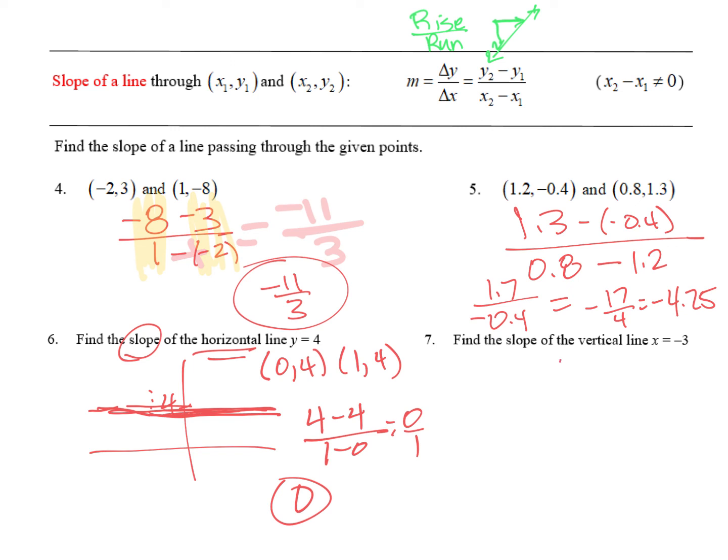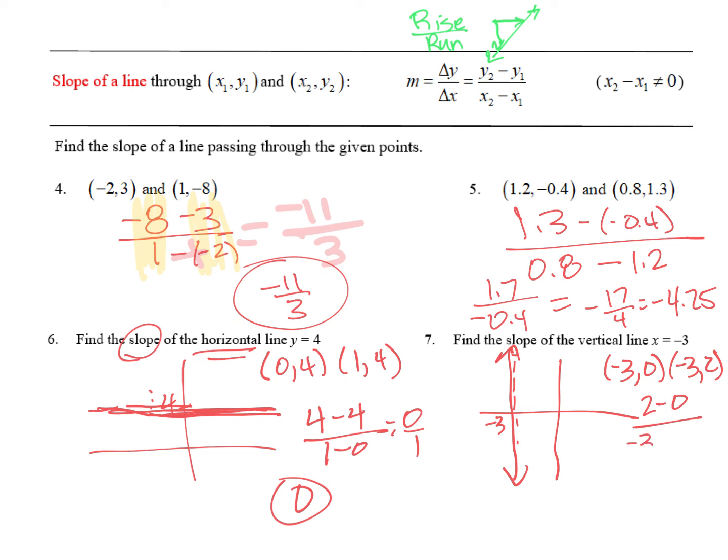Now let's think vertical lines. The slope of a vertical line, again, vertical line, this is x equals negative 3. Okay, every point on here has an x value of negative 3, so let's say negative 3, 0, and negative 3, say 2. Now when I subtract 2 minus 0 over negative 3 minus negative 3, that gives me 2 over 0. Well, I can't divide by 0. Okay, there is no such thing as dividing by 0, so this is undefined. So the slope of a vertical line is undefined.